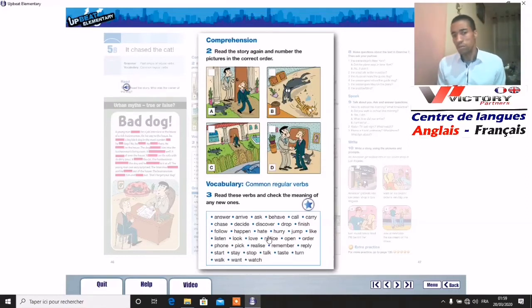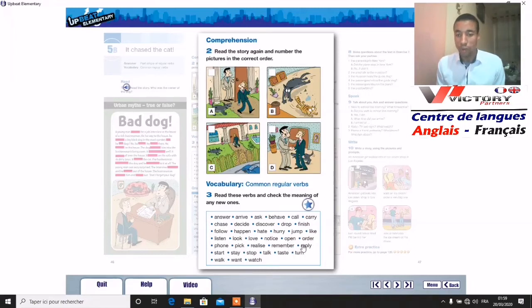As you notice, it's easy to have the simple past in the affirmative. So we add just ed, but please notice that we have some changes in spelling for some verbs, like carry, right? Carry. We drop y and add ied.